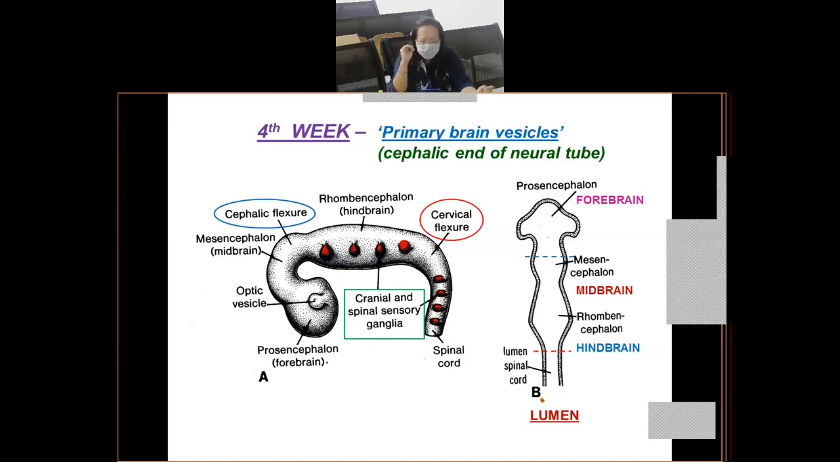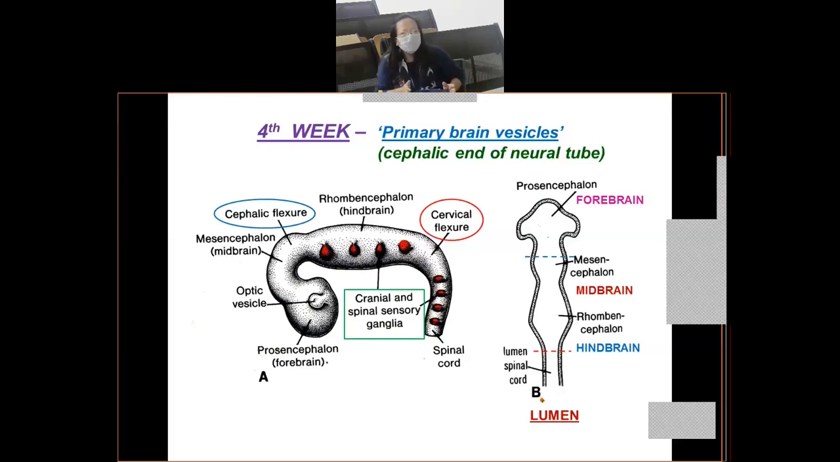Then the second flexure to develop immediately after the cervical flexure is the cephalic flexure. Now this cephalic flexure is a bend which develops in the region of the midbrain, or the mesencephalon, and that's why you can see that the mesencephalon is bending. It is bending down. So this flexure is known as the cephalic flexure. Okay, so I hope this is clear.